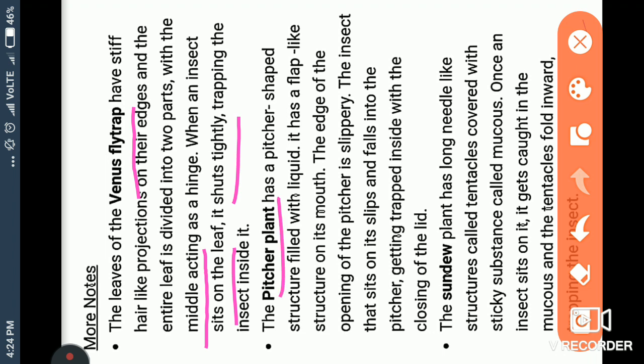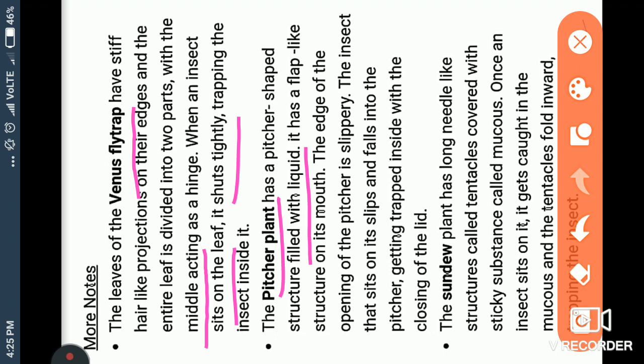Next one is the pitcher plant. It looks like a pot, घड़े जैसा लगता है ये, and has a pitcher-shaped structure. In a pitcher we fill water, but in place of water there is a gum-like structure that we call digestive juice filled inside it. It has a flap-like structure on its mouth, just like we put a lid on the pitcher, जैसे हम ढक्कन रखते हैं ना, connected with the pitcher, and the pitcher is very slippery.